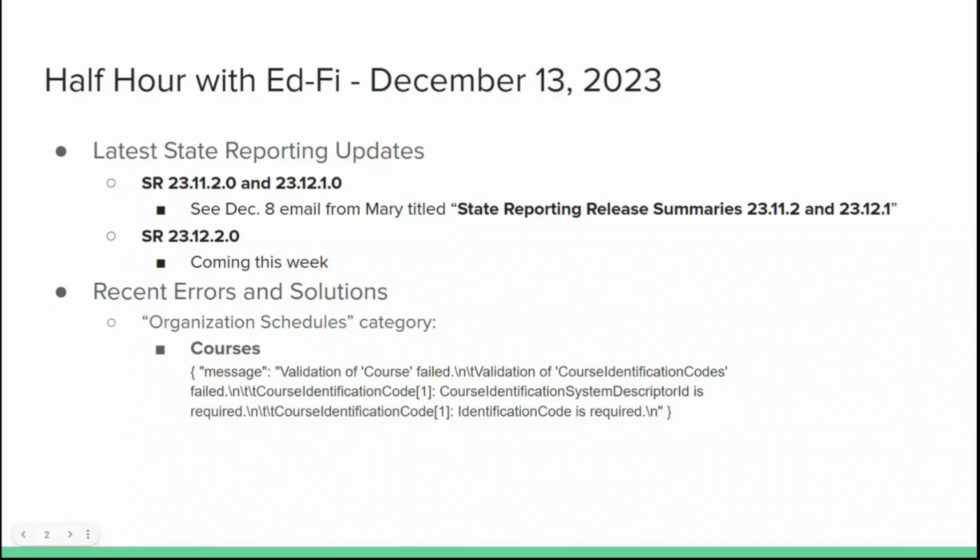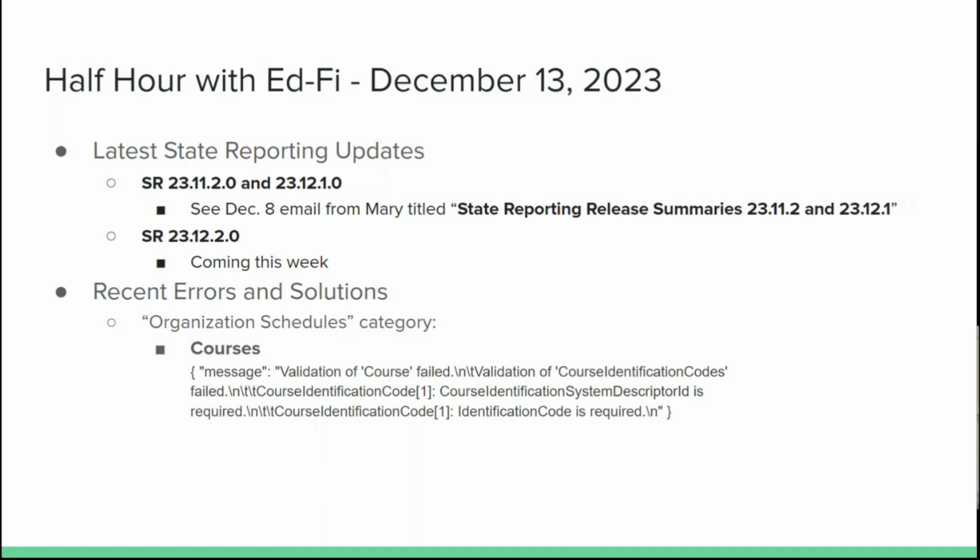We have a new error and solution that we would like to make you aware of in the organization schedules category for courses, and we'll look at that here in a moment and also share with you some documentation around the solution because this one does have a solution. If you would like to correct these errors, there's a way that you can do that. If you are on state reporting 231210, this is one that you might have seen.